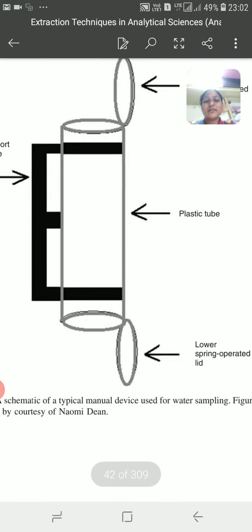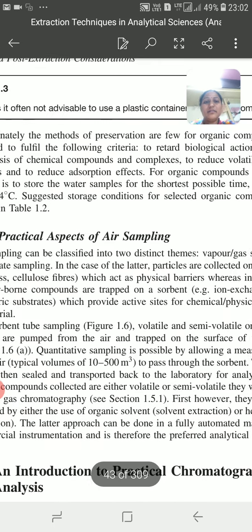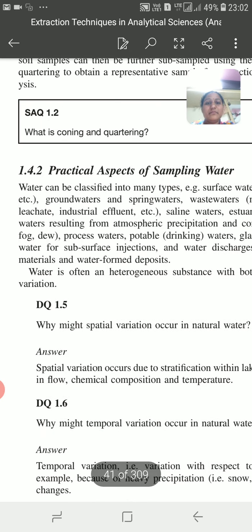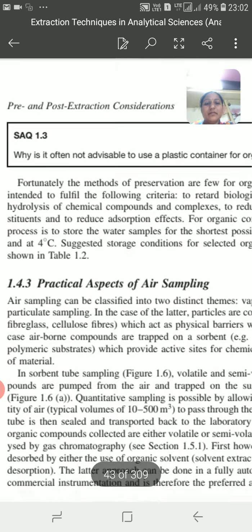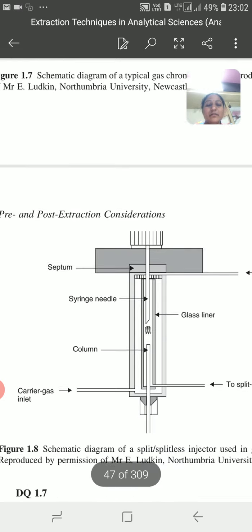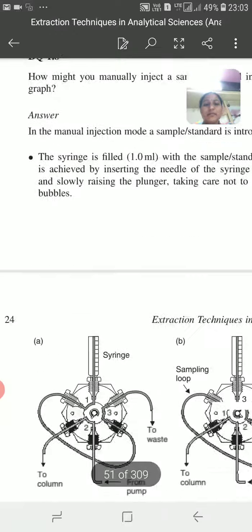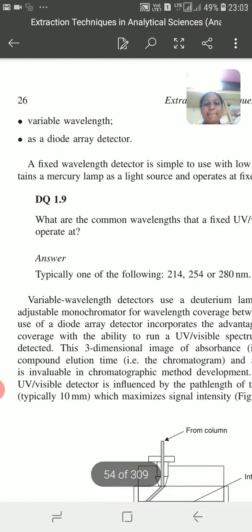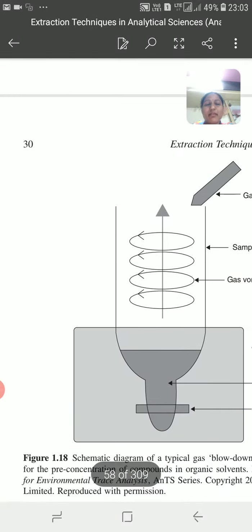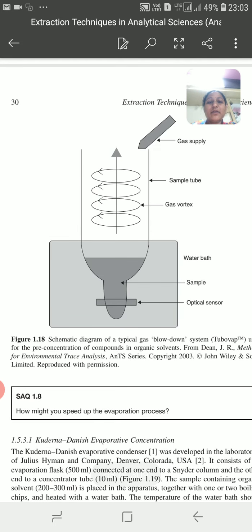If you observe the diagram for this, yes, this is the diagram for the typical gas blow down.